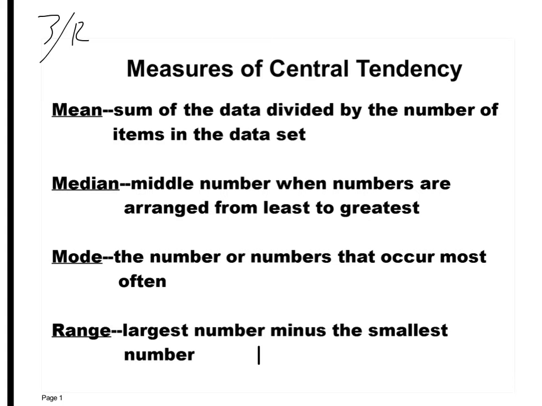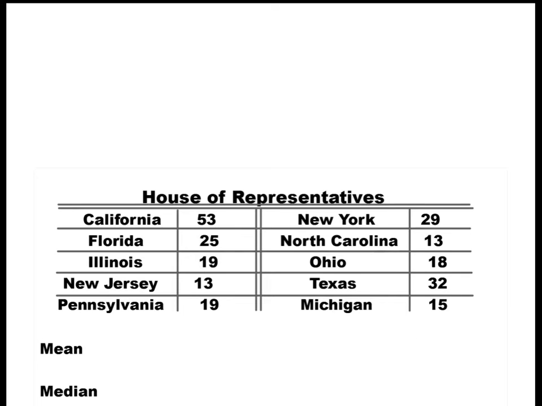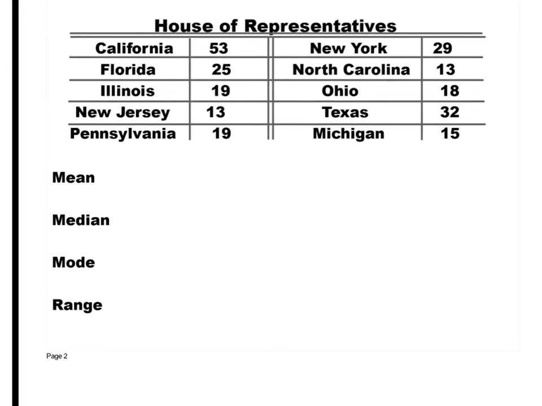Any questions? No. Okay. You don't have to write this down. Just look at it. This is just some numbers, okay, to represent the House of Representatives. It says California has 53, Florida has 25, and so on. In case you didn't know, you should have learned this in government and social studies. How many representatives your state gets is based on your population size. That's why California has 53 compared to Illinois, which has 19.